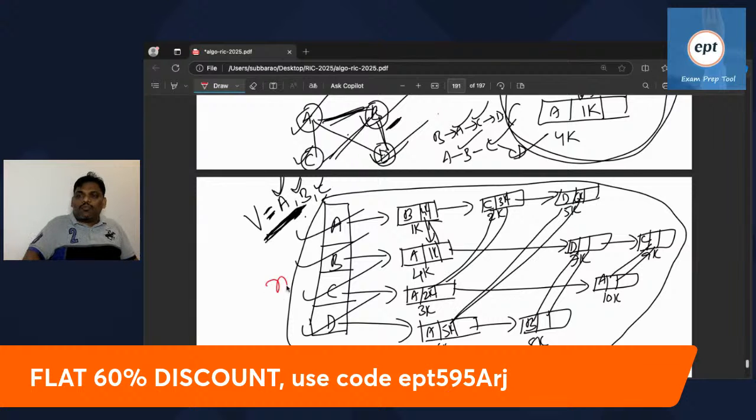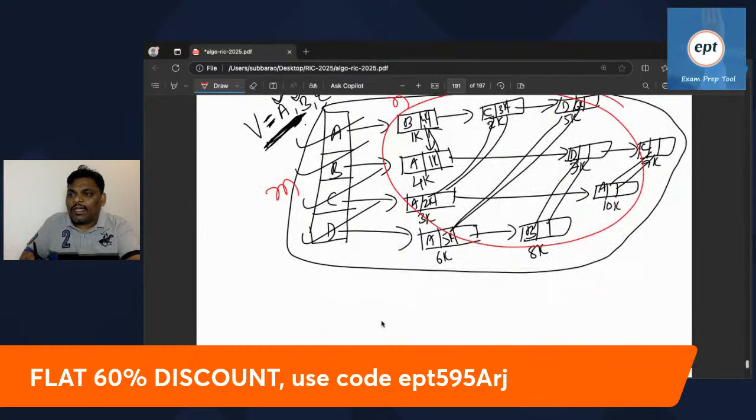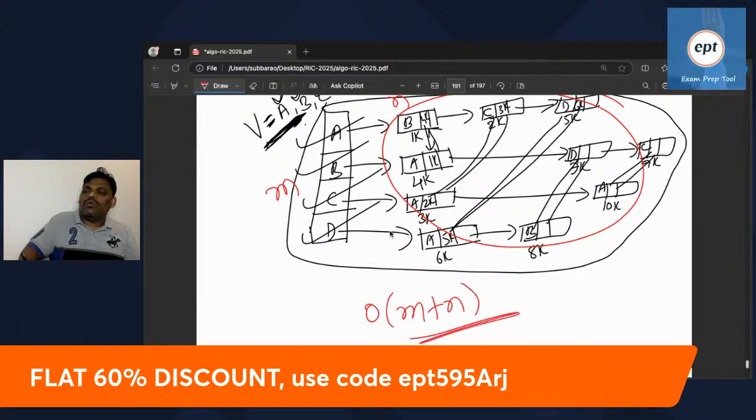So here M vertices are there, N edges are there. You have to visit each one time. So the time complexity of this problem is order of M plus N. You have to go row by row, do this, do this, do this. One scanning required. Time complexity order of M plus N.